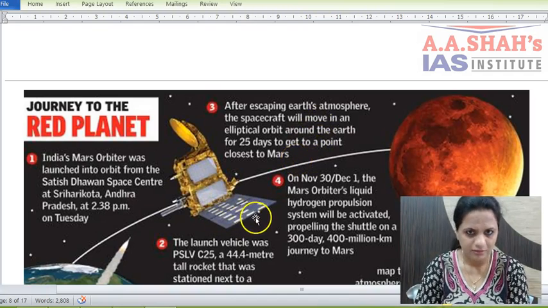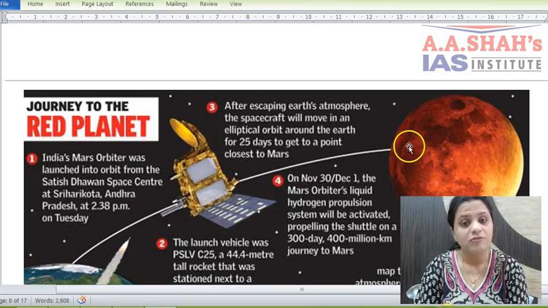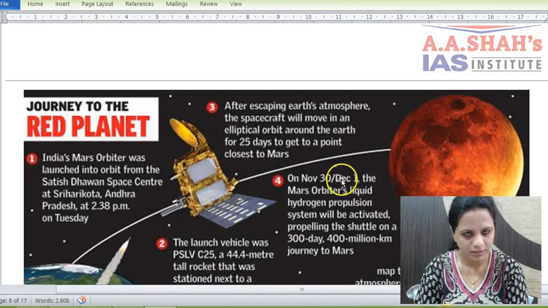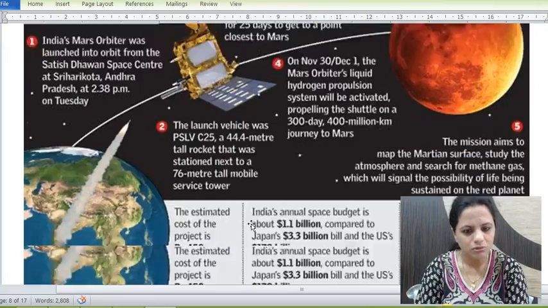Then this is regarding Mangalyaan, as it is called, the Mars Orbiter Mission. So this was India's first attempt to reach Mars, and it succeeded. So it's the first country in the world to succeed in its first attempt to reach Mars. And it is overall the 4th nation to do so. That is, ISRO became the 4th space agency. The other 3 are NASA of USA, European Space Agency, and Russian Space Agency, USSR. So these have reached Mars. So this was regarding the Mars Orbiter Mission. So this was also a success.